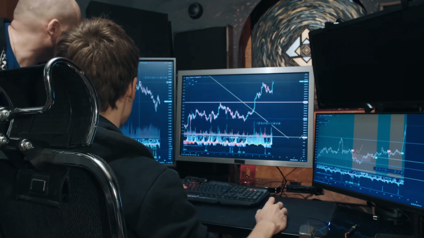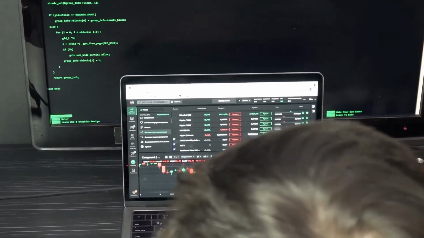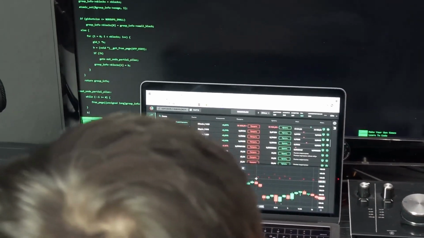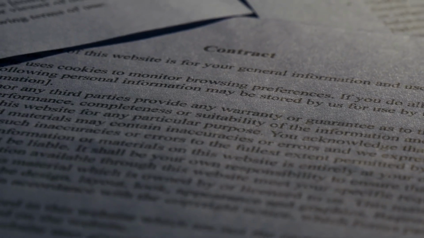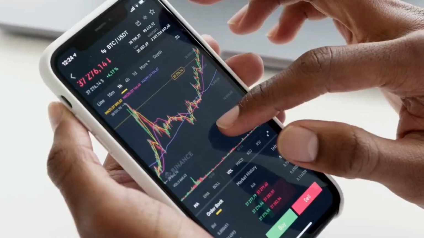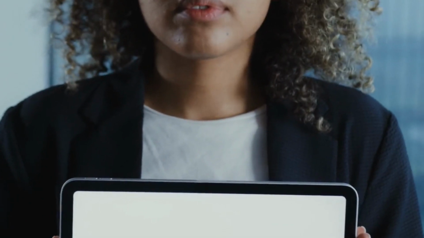Options trading can seem complex at first glance. However, understanding the basics can open a world of opportunities for investors. Options contracts provide the right to buy or sell an underlying asset. The right to buy is called a call option. The right to sell is named a put option.